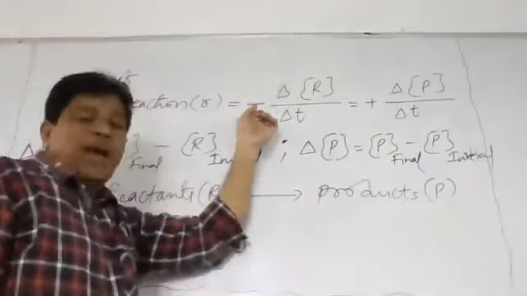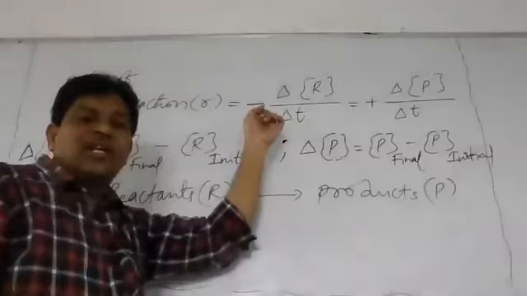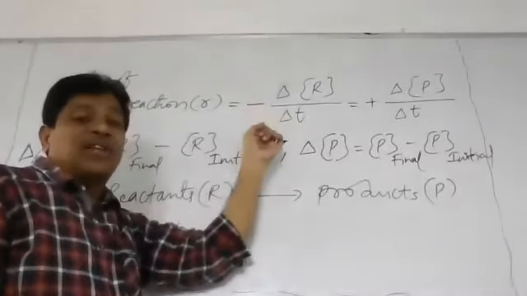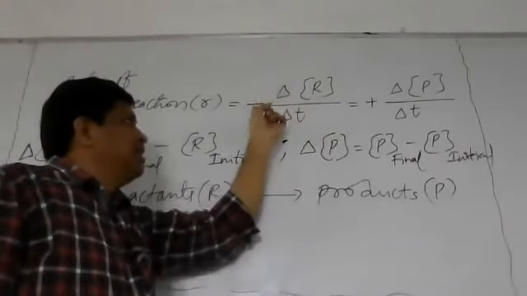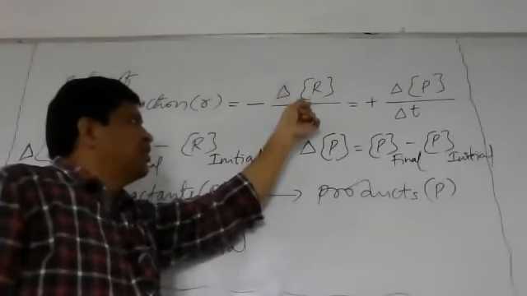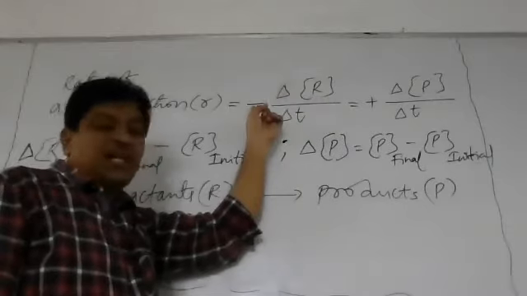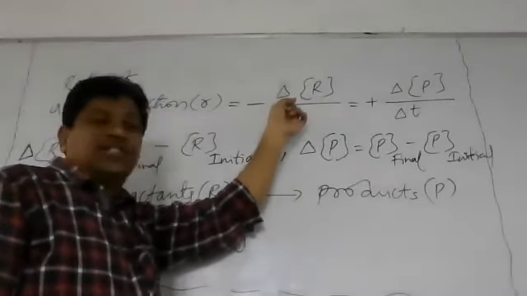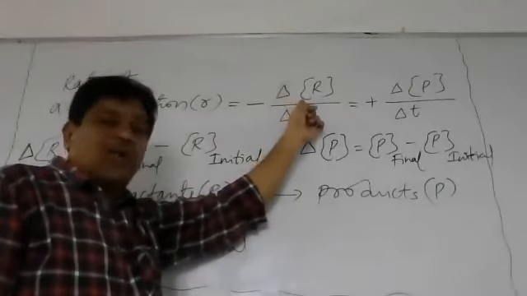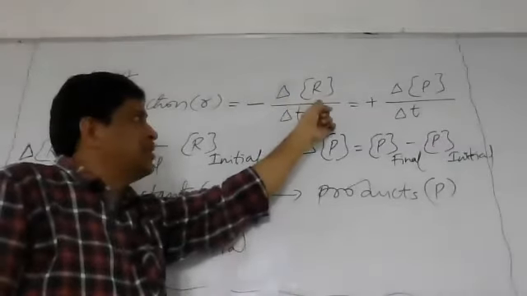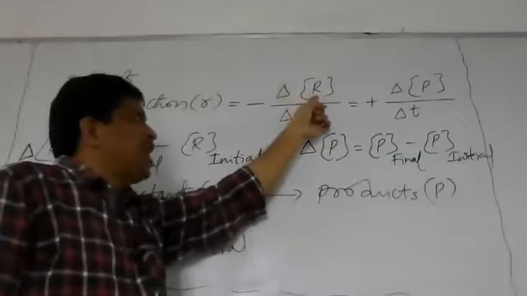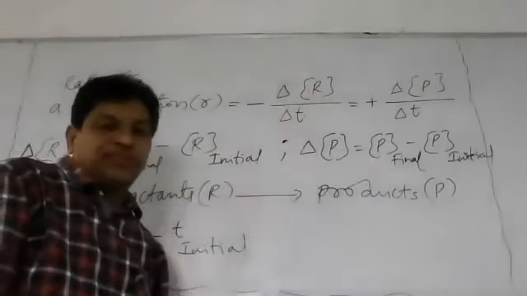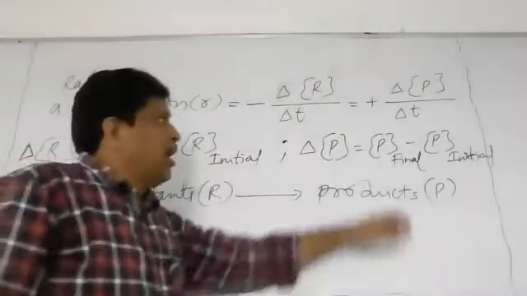And what is this minus? Minus indicates the decreasing concentration of reactants. Minus indicates decreasing, delta indicates change, and square bracket indicates concentration of reactants. So it is the decreasing change of concentration of reactants by change in time. Is that clear?